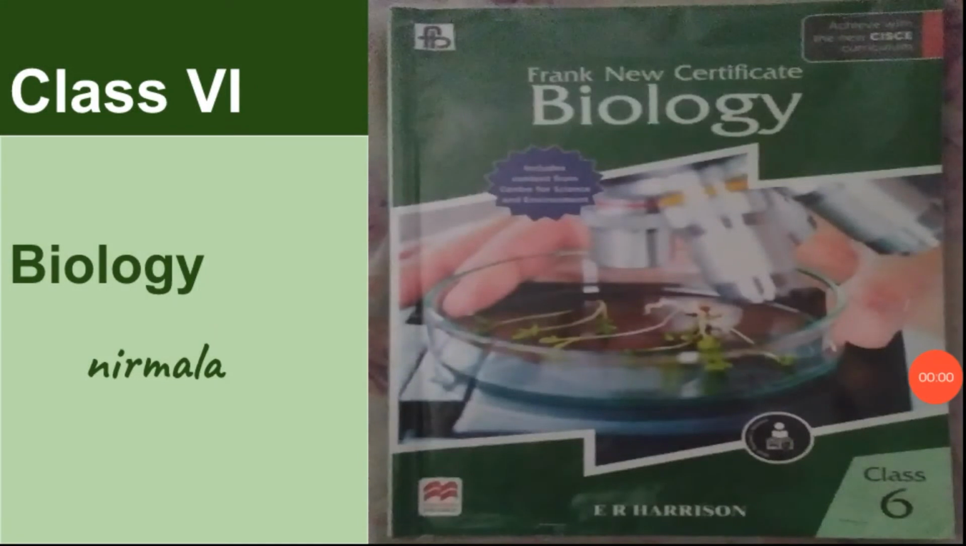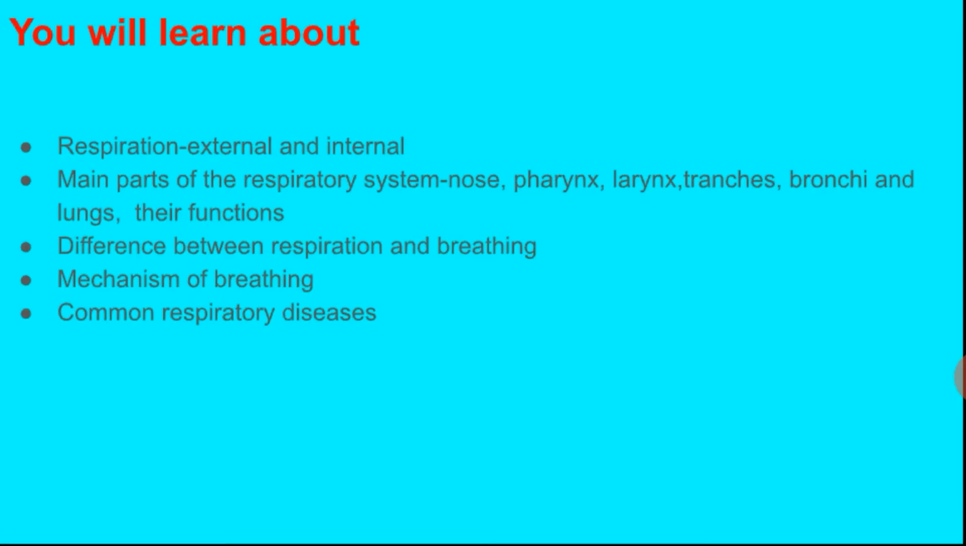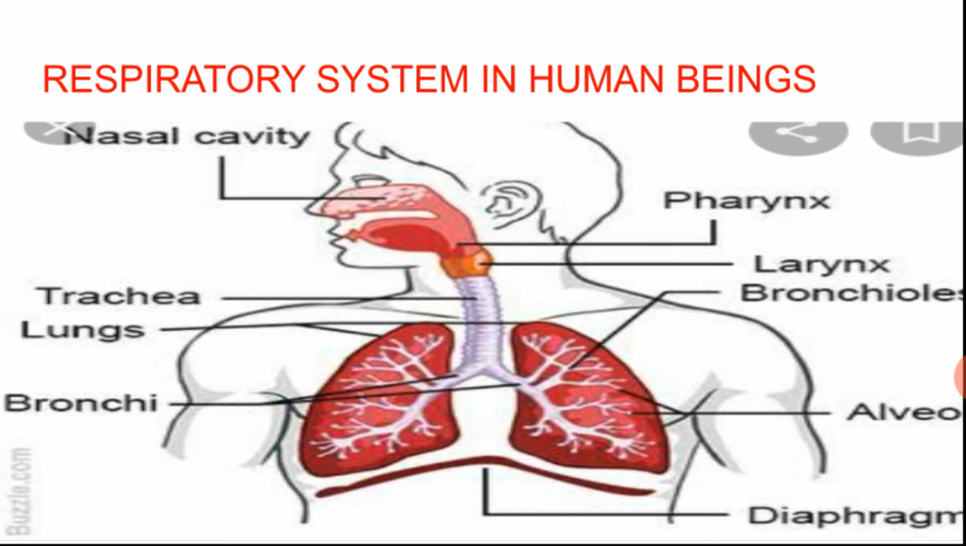This is your biology class and we have started our lesson 4. Today we are going to continue our lesson 4, the human body respiratory system. In our last class we studied respiration, external and internal. We studied breathing and respiration. In respiration, oxidation of glucose takes place to release energy, carbon dioxide and water. That is respiration. So today we will study the respiratory system in human beings.